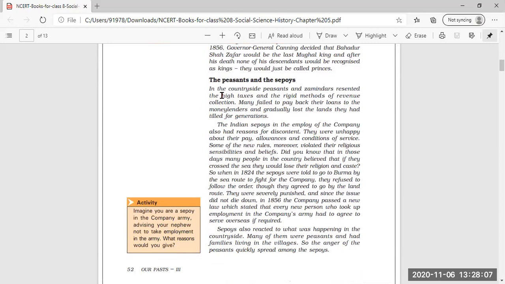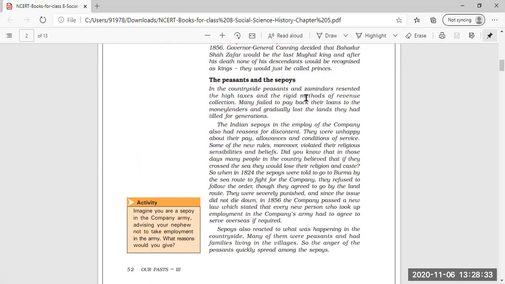Now, next, the peasants and sepoys. Now, what happened to peasants and sepoys? Peasants means farmers. Farmers and sepoys. Sepoys means soldiers, earlier called sepoys. Now, in the countryside, that means in rural areas, peasants and zamindars resented the high taxes.